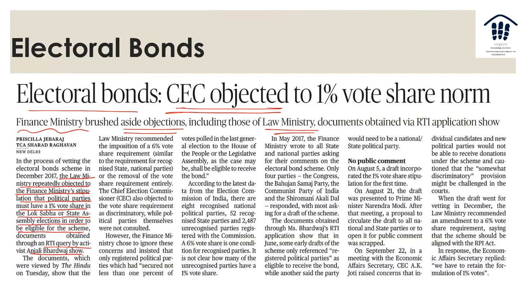Documents viewed by The Hindu show that the law ministry recommended imposition of a 6% vote share, which is similar to the requirement for recognized national parties, or the removal of the vote share requirement entirely. See, either you have the same as for recognized parties or removal of it. CEC also objected to it, and political parties themselves were not consulted.